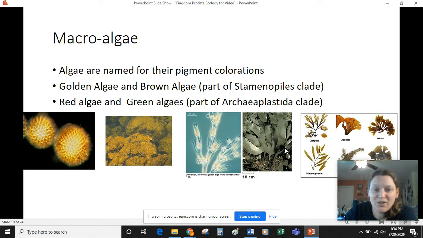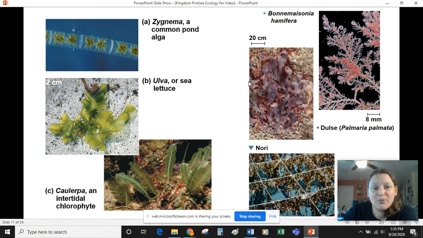Those macroalgae are often the multicellular large algae, generally what you think of when we say seaweed. And seaweed usually is either a brown algae, red algae, or green algae. And we can see that these are in different clades. Again, we'll talk more about the phylogenetics later. So these algae can be very large. Again, they're often eaten by other organisms.